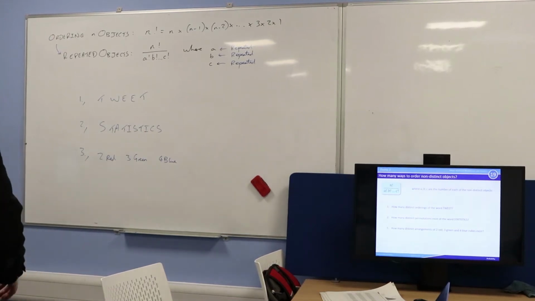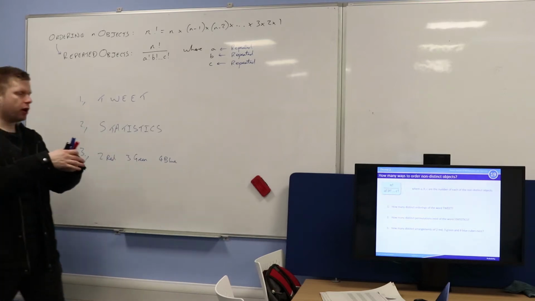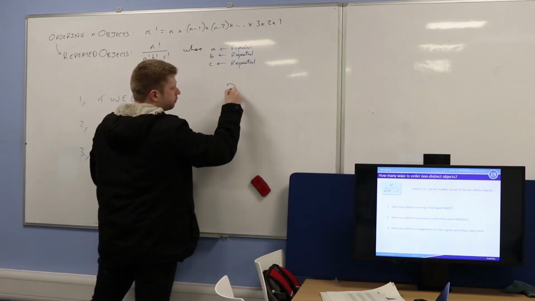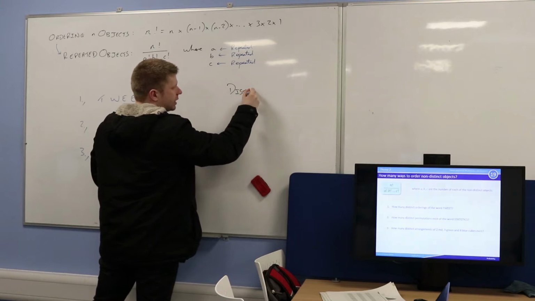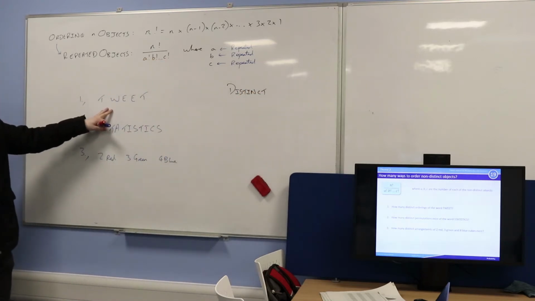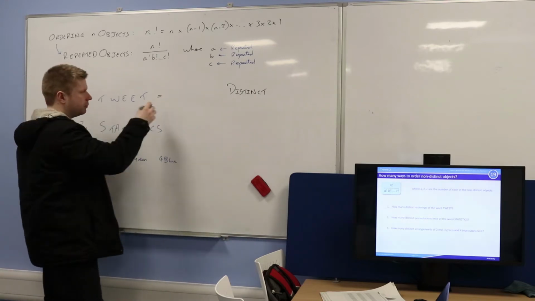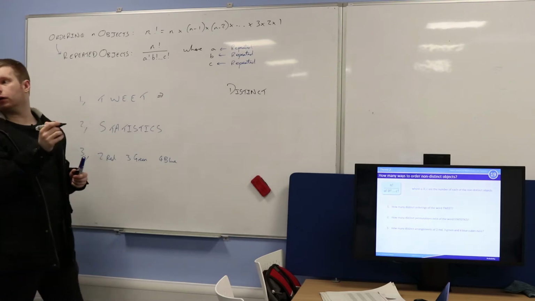Okay, so what do we reckon for question 1? How many different distinct arrangements are there of the word tweet? Keyword is distinct. Remember, distinct means different, okay? How are we going to work it out? Don't tell me the answer. How are we going to work it out?